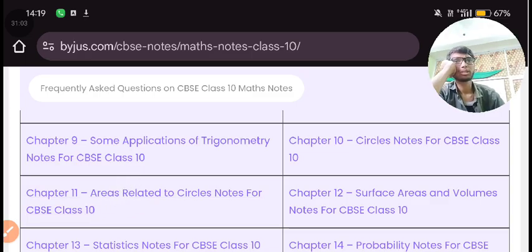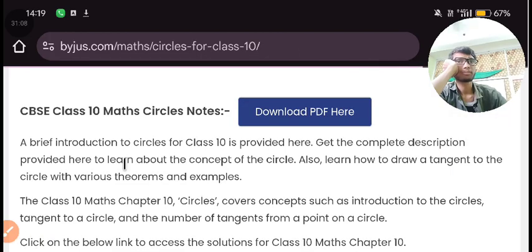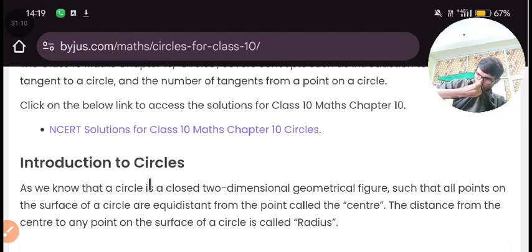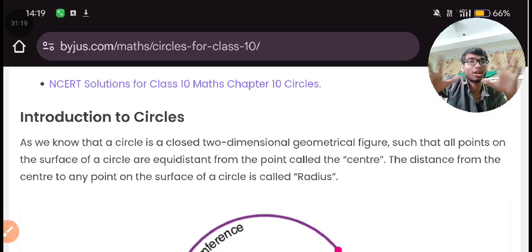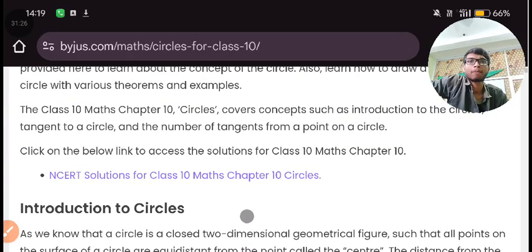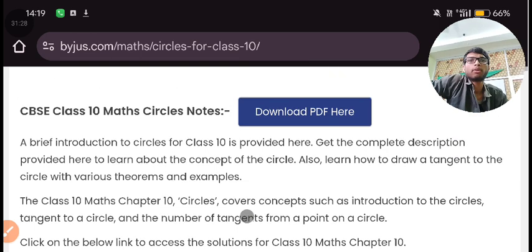Let's pick the next question. I think next should be this circle. Introduction to circles. First of all, let's try to understand the parts of a circle, whatever will be possible to understand as a concept. So a brief introduction to circles for class 10 is provided here. Get the complete description provided here.